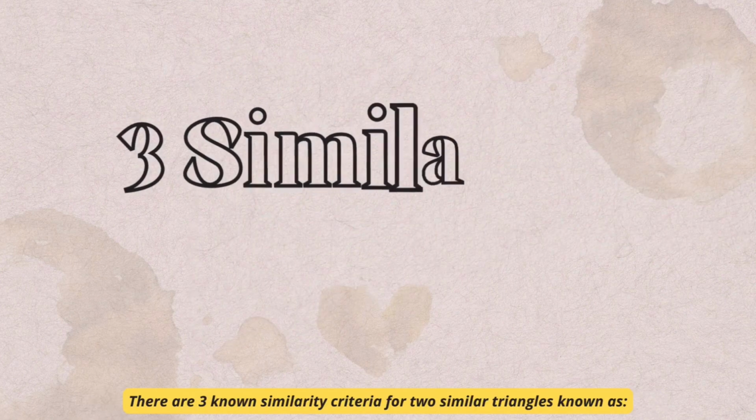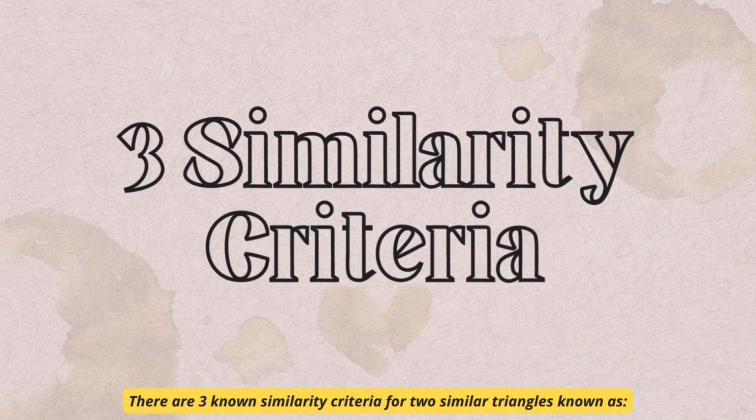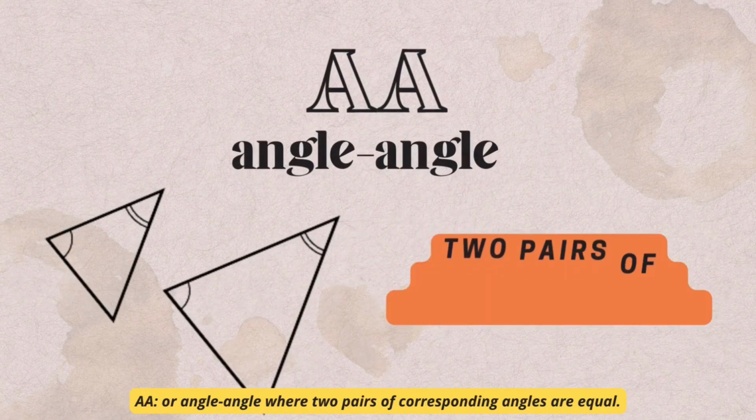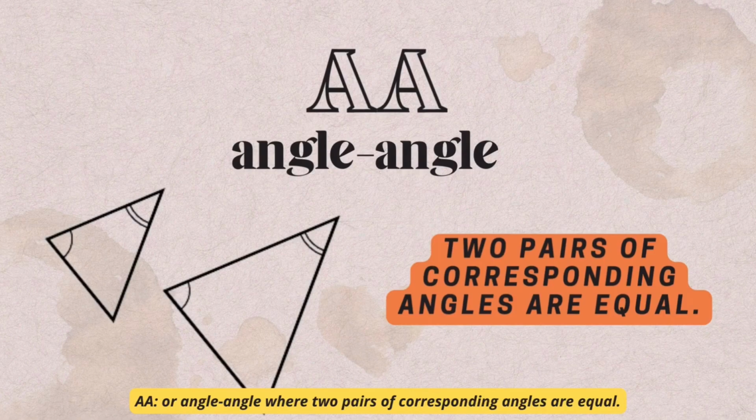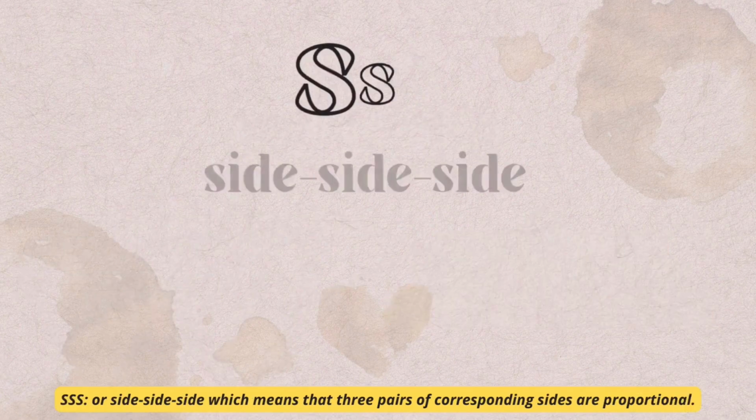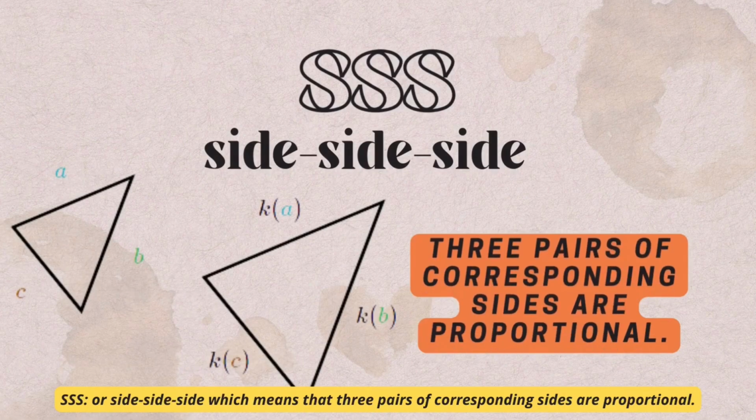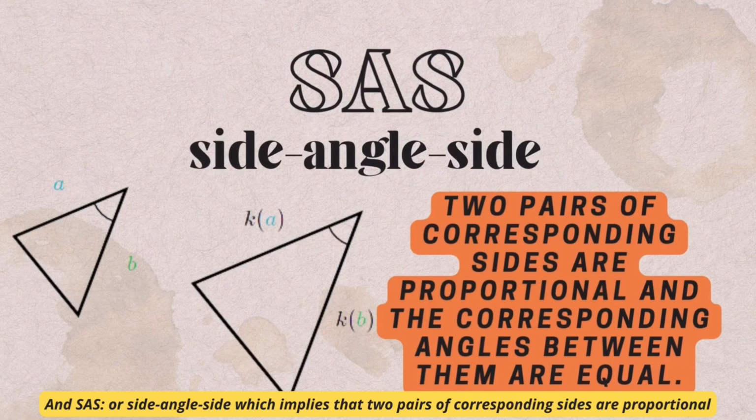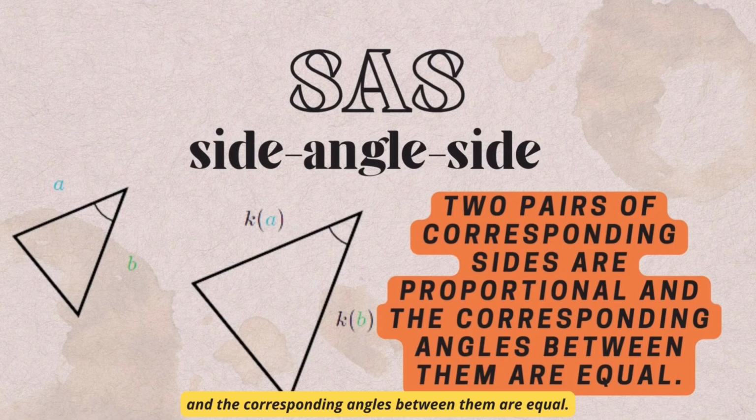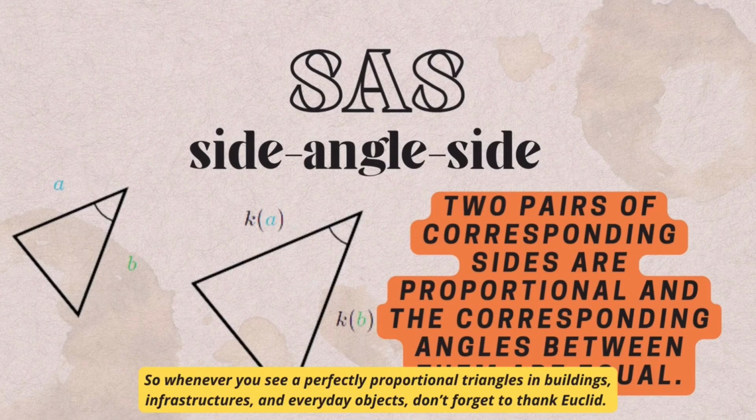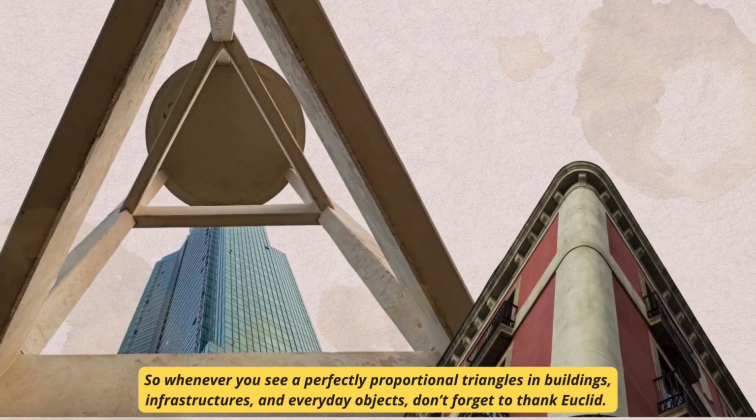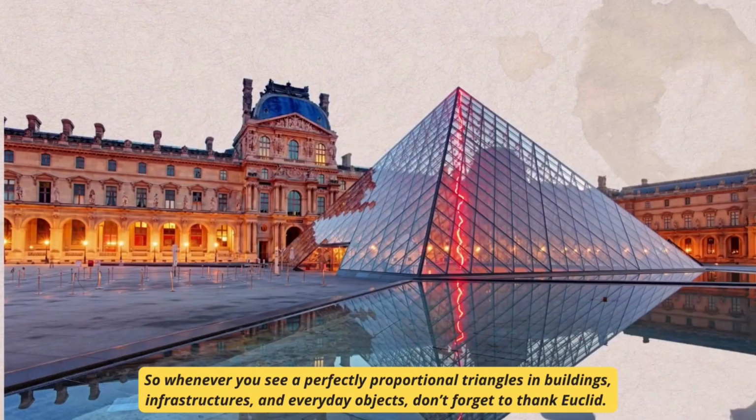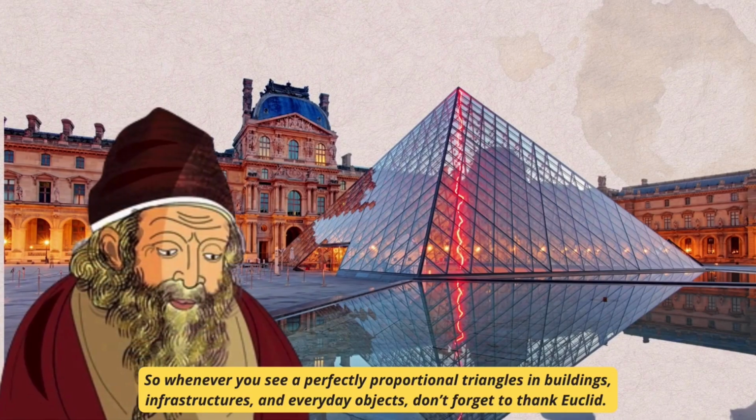There are 3 known similarity criteria for 2 similar triangles known as AA, or angle-angle, where 2 pairs of corresponding angles are equal; SSS, or side-side-side, which means that 3 pairs of corresponding sides are proportional; and SAS, or side-angle-side, which implies that 2 pairs of corresponding sides are proportional and the corresponding angles between them are equal. So, whenever you see perfectly proportional triangles in buildings, infrastructures, and everyday objects, don't forget to thank Euclid.